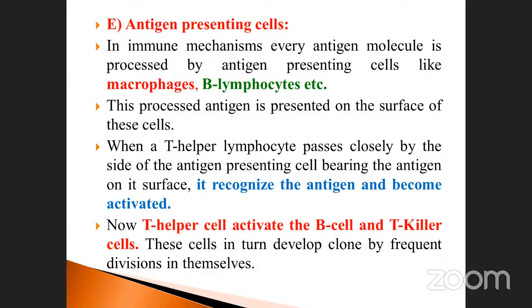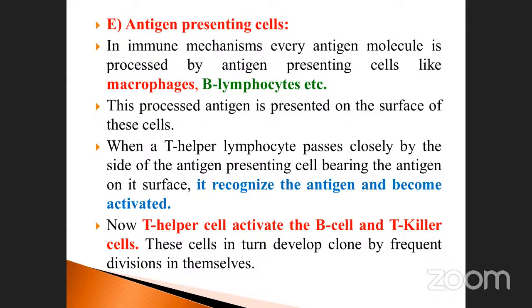So the antigen-antibody complex formation takes place. That condition is called agglutination. In this process, the antigen is presented on the surface of these cells. That's why they are called antigen presenting cells. Those that present the antigen on their surface are all called antigen presenting cells. Examples are macrophages and B lymphocytes.